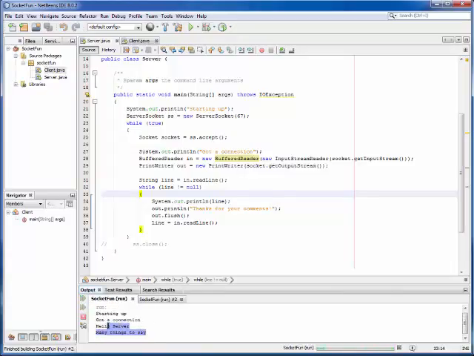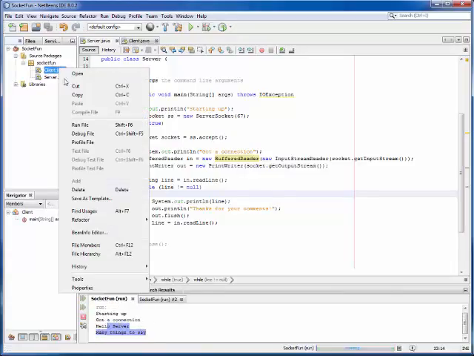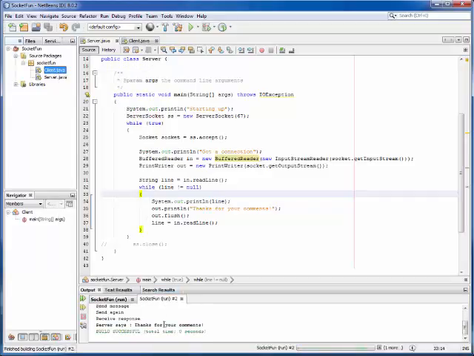So I got hello server, got many things to say. I can go run my client again. It goes all the way through, thanks for the comment, and the server's still running. It still has stuff to say. All right, so this is a small little advancement to our server.